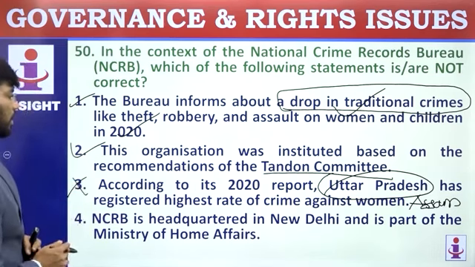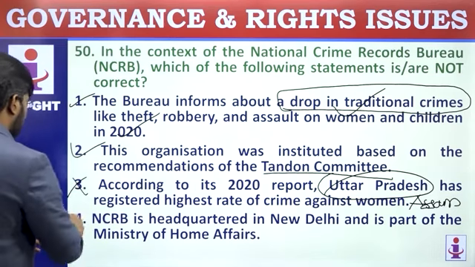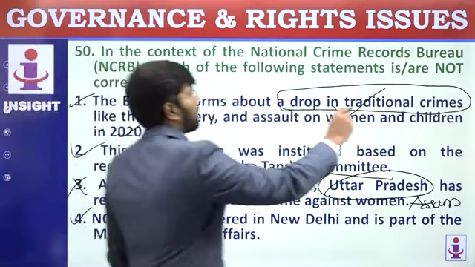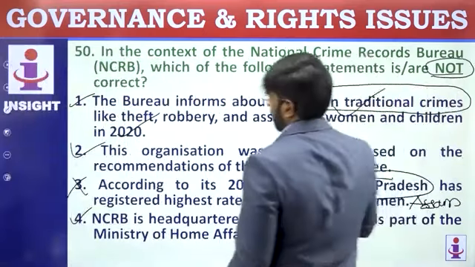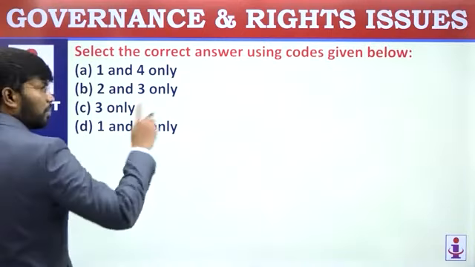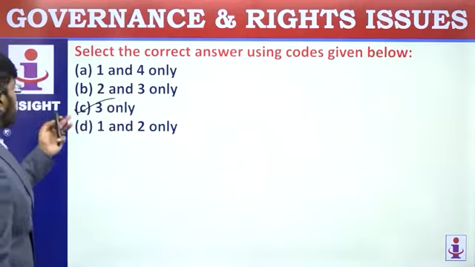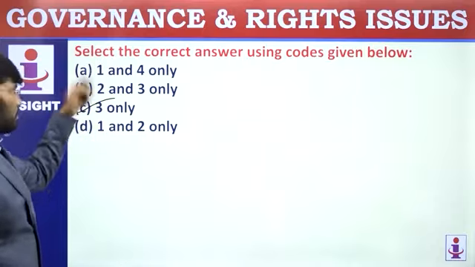NCRB is headquartered in New Delhi and is part of Ministry of Home Affairs. Yeah, this is correct. So 1, 2 and 3 are correct, but they are asking for not correct. Be careful. They will give the option for that side also. So option is 3 only. Here they have not given, but if they are given, you will be jumping into that.